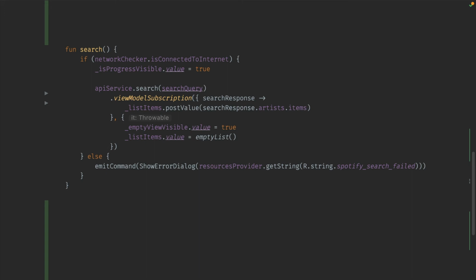This will automatically allow the single returned by the search function to be added as a disposable to our subscriptions object, and then have it be disposed later when the view model finishes work. It's also going to automatically subscribe it on the IO scheduler, and it's automatically going to observe it on the UI scheduler. This is something we always do with Rx, so this function just automates that process.